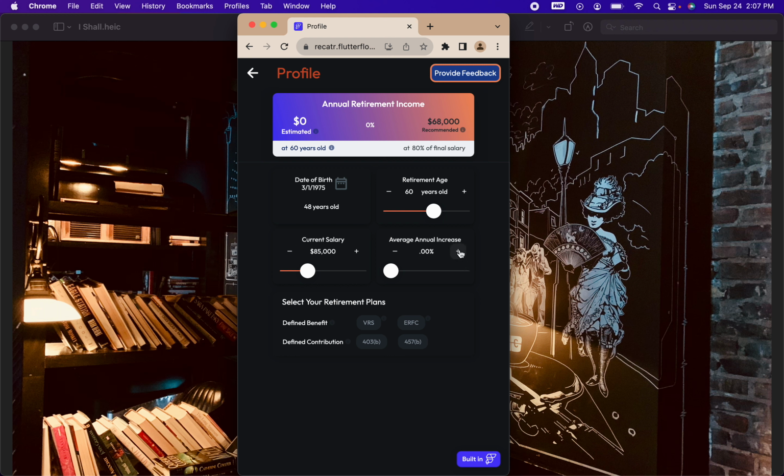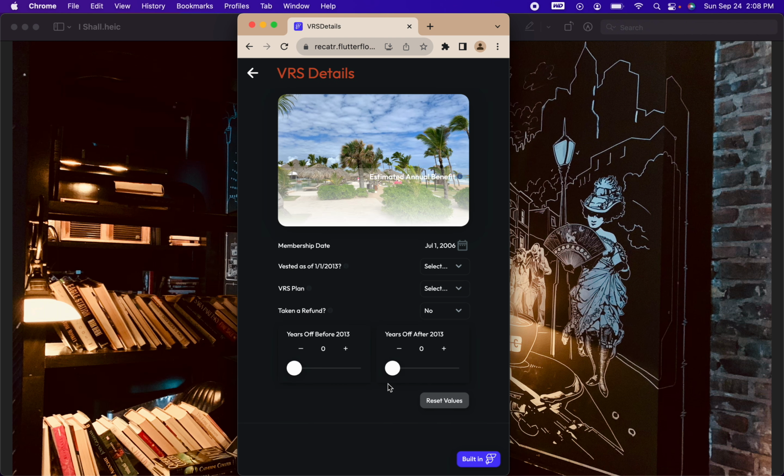There you go. And let's say that from now until when they retire, their salary is increasing at an average rate of 2.5%. Some years they get a raise, some years they don't. And so you average that out, and we would say somewhere around 2.5%. Could be more, could be less. So then we'd select VRS. All right, let's get into VRS and see what happens.